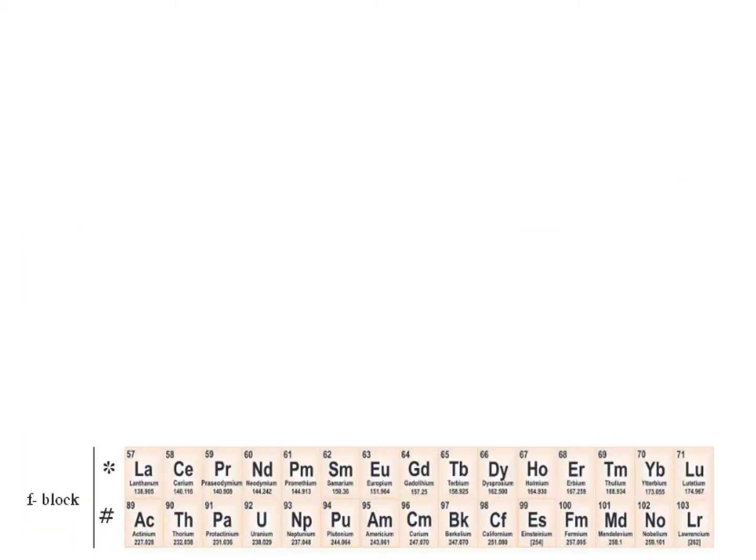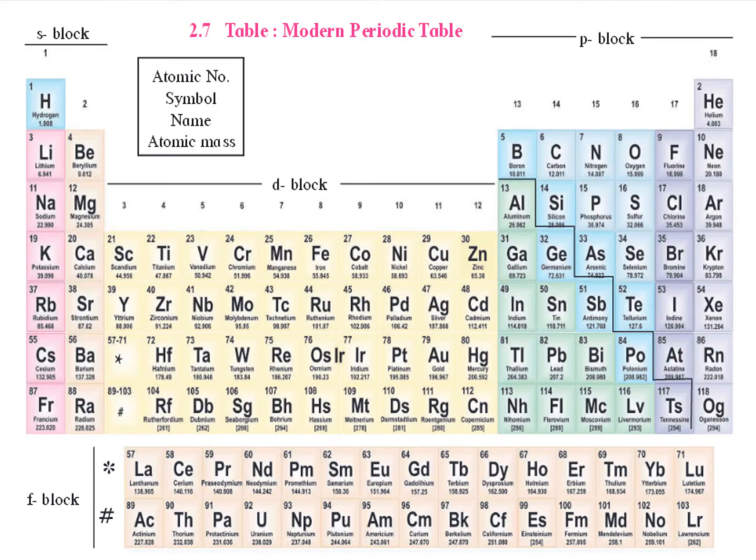Now, apart from these 7 rows, there were also 2 rows which were shown separately at the bottom of the periodic table. These were called the lanthanide series and actinide series. So this is how the modern periodic table looks. There are a total of 118 boxes in the periodic table, including the 2 series. Now the entire periodic table is divided into 4 blocks.